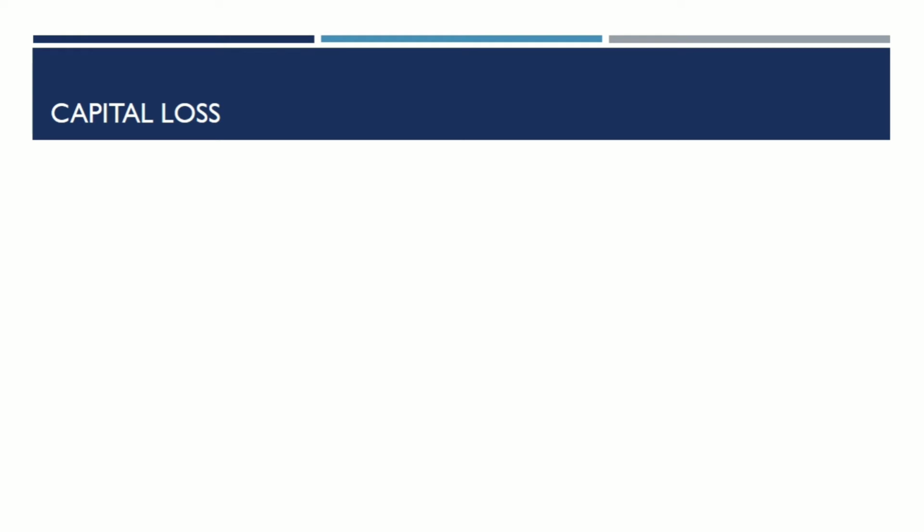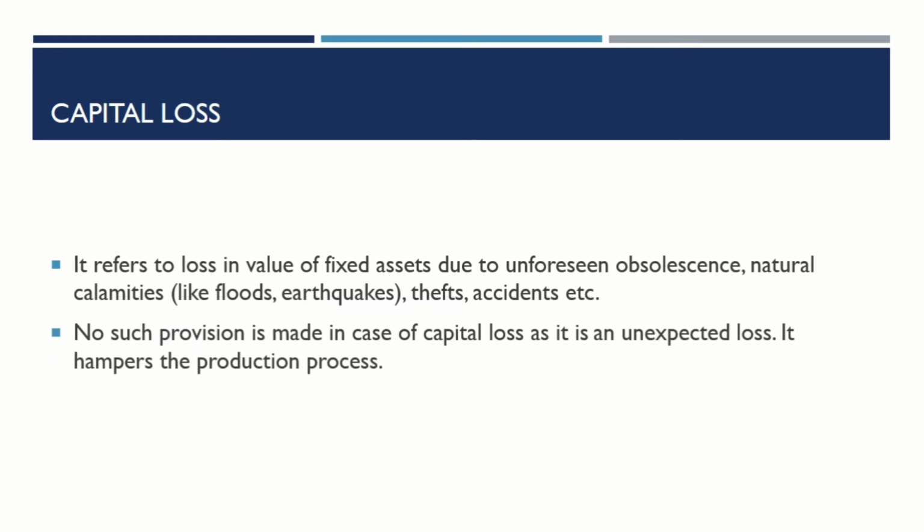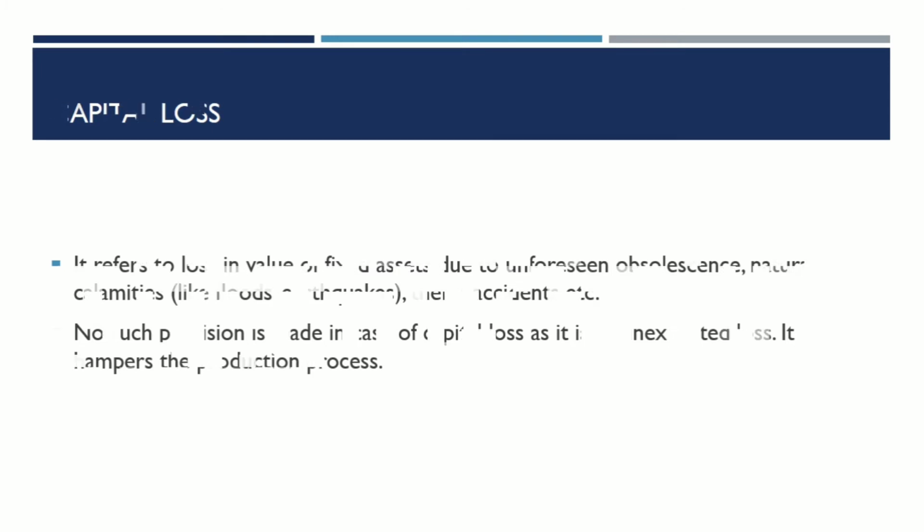Capital loss. It refers to loss in value of fixed assets due to unforeseen obsolescence, natural calamities like floods, earthquake, theft, accidents, etc. No such provision is made in case of capital loss, as it is an unexpected loss. It hampers the production process.